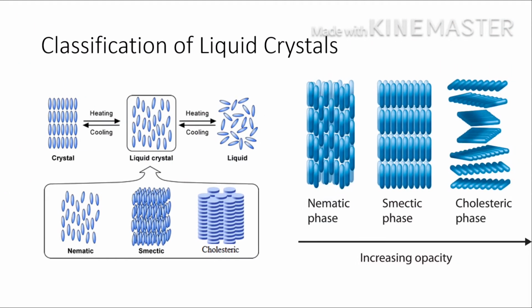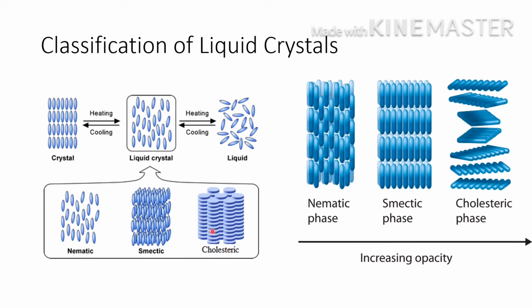Next, we are going to discuss the classification of liquid crystals. Liquid crystals are classified into three: nematic, smectic and cholesteric. These are the three classifications of liquid crystals. What are they? Nematic phase, smectic phase and the cholesteric phase. Now we will discuss the difference between the nematic phase, smectic phase and the cholesteric phase.